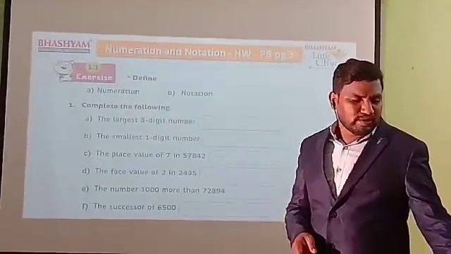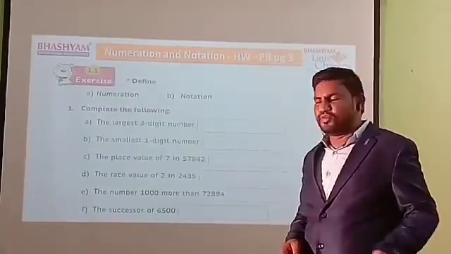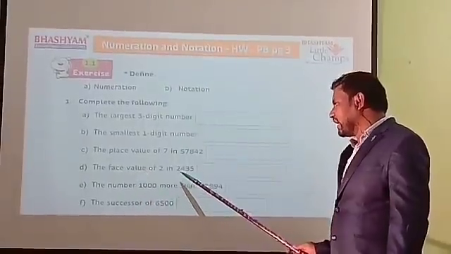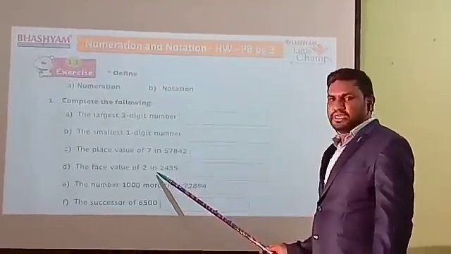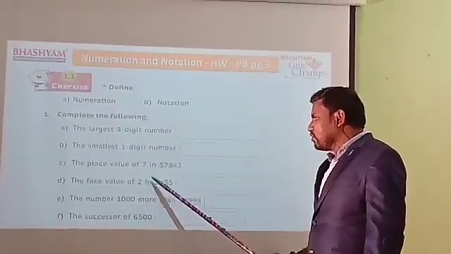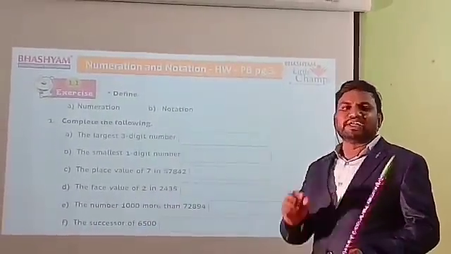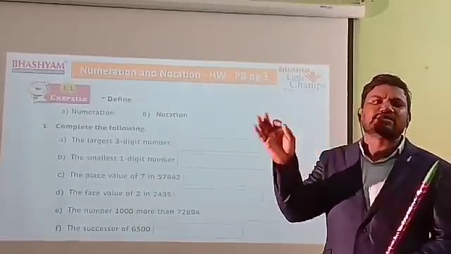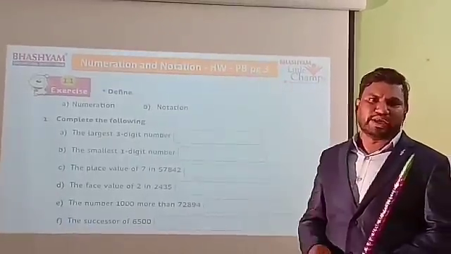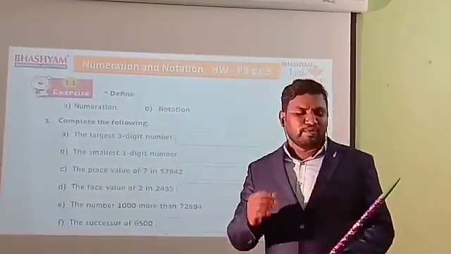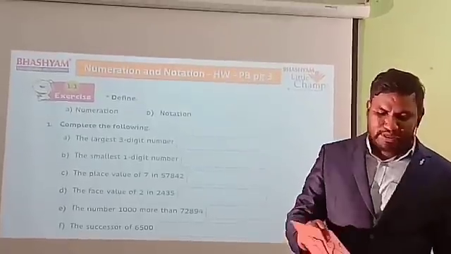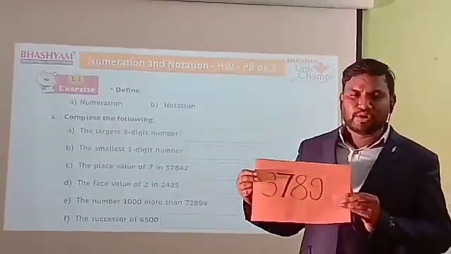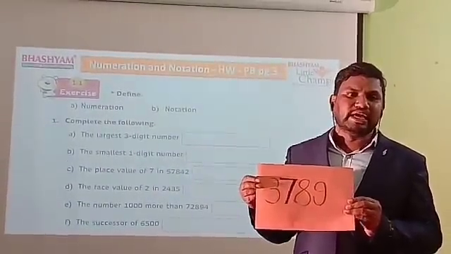Next we are going to the fourth one. Face value of 2 in 2435. So 2, again ones, tens, 100, 1000. Actually here, face value means whatever the digit is, in any place, the same answer you have to write, the same number you have to write. So I will give you one example. Everyone you have to see. Here everyone see that, before also the same number 3789.